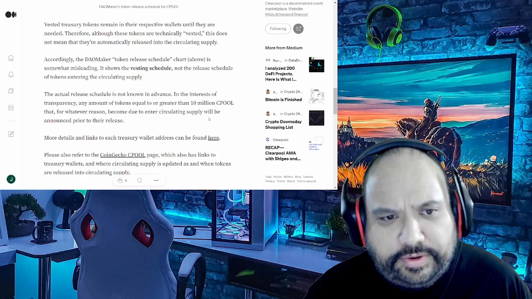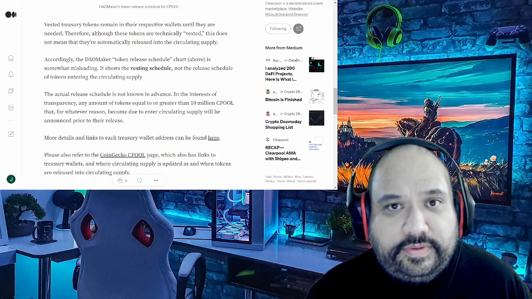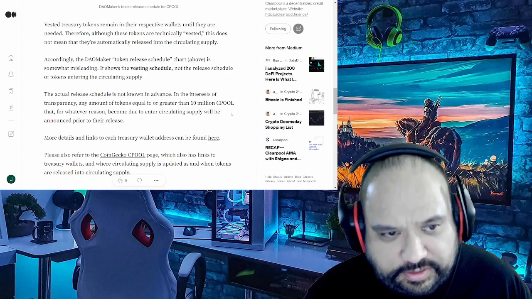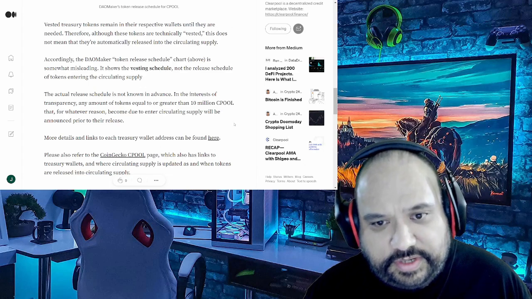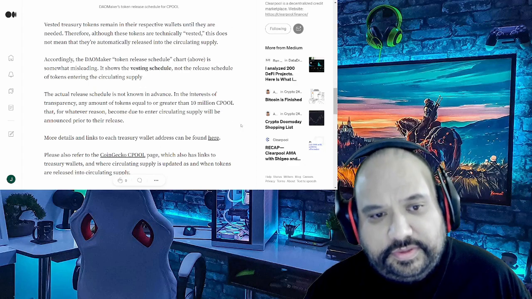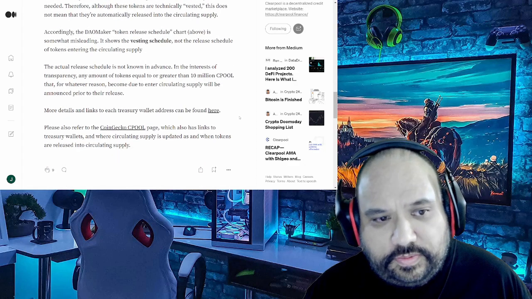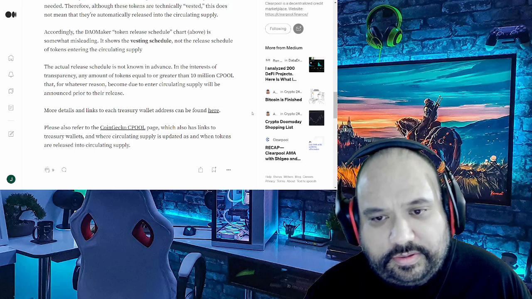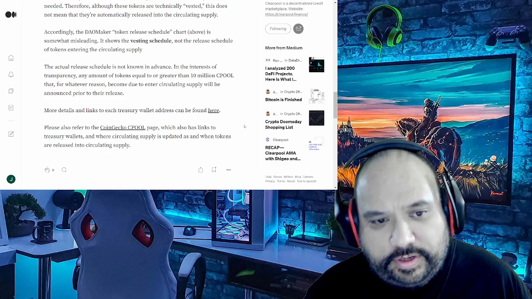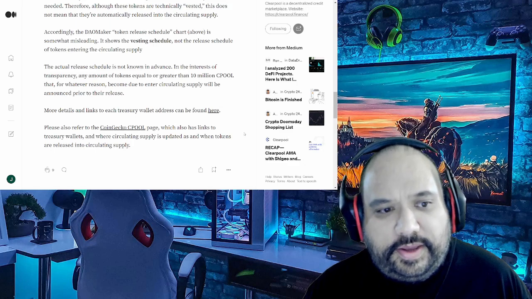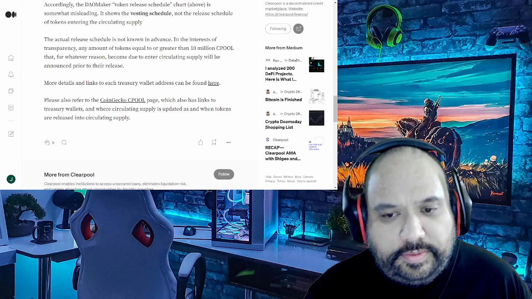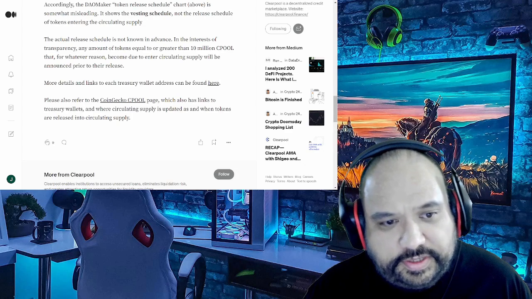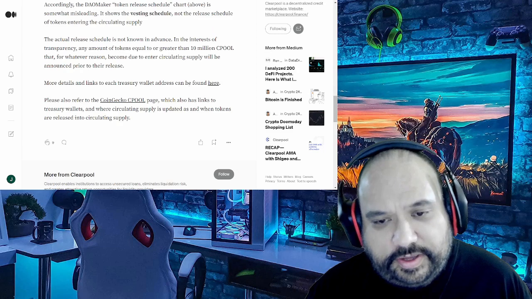It says, accordingly, the DAO Maker token release schedule chart above, which I just showed you, is somewhat misleading. It shows the vesting schedule, not the release schedule of tokens entering the circulating supply. The actual release schedule is not known in advance. In the interest of transparency, any amount of tokens equal to or greater than 10 million Cpool that for whatever reason become due to enter the circulating supply will be announced prior to their release. A little bit more in regards to this: more details and links to each Treasury wallet address can be found here.